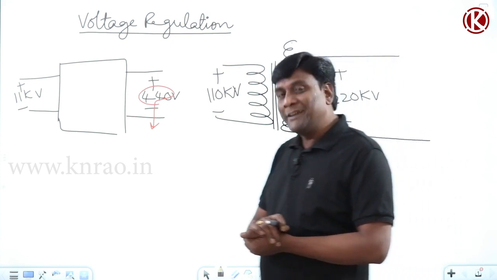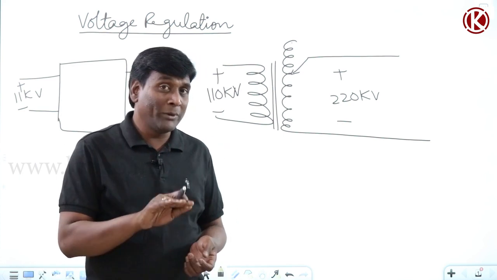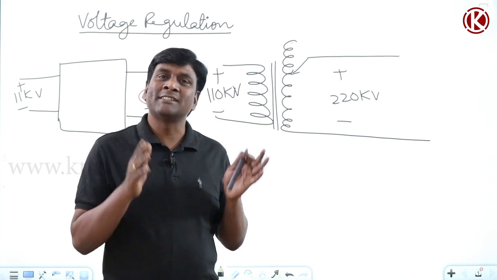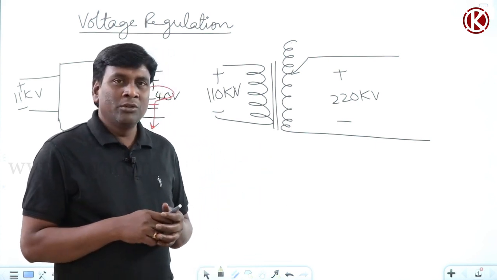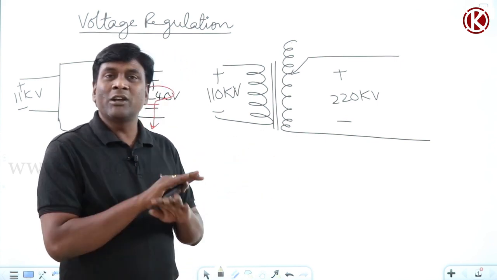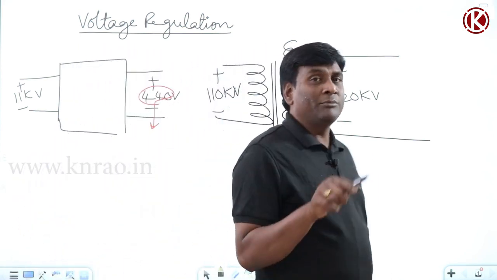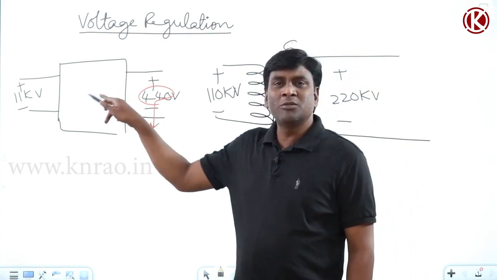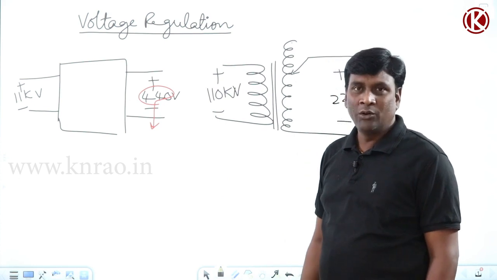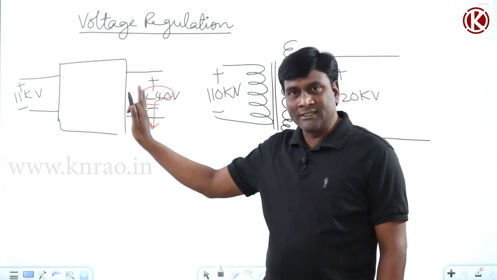The greatest irony is, automatic on-load tap changer is very costly compared to operating engineer salary. So we use manual on-load tap changer only. In India we are not using automatic on-load tap changer. Inside distribution transformer, some off-load tap changer or hard-coded tap changer will be there. About that I will discuss later.